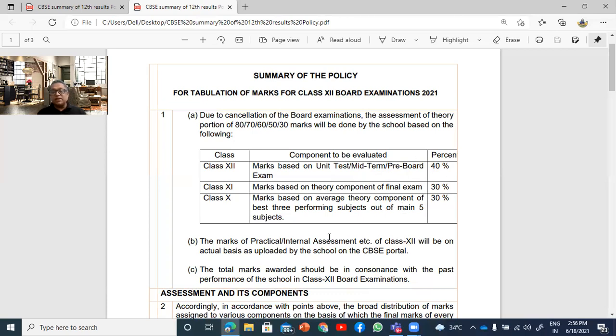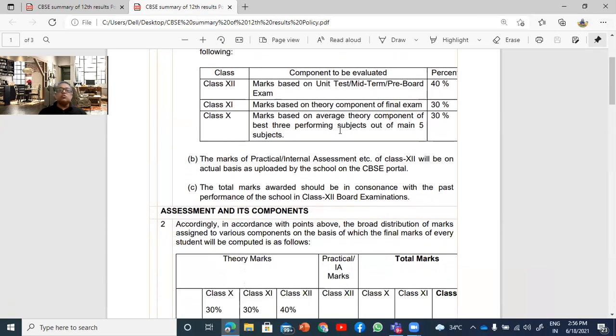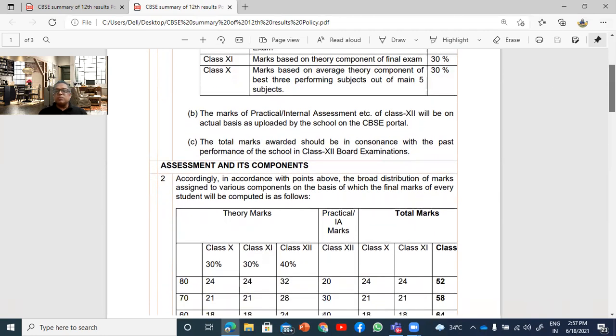Now they are saying that for the practical or the internal assessment, some subjects that have internal assessment and practicals will remain as they are on an actual basis, because the CBSE had said that you conduct the examination. Those schools which have not conducted the examination, please do it. So the total marks awarded will be with respect to a reference, just like you did in class 10. There'll be a reference year given to you based on your past performances, and it's not that the school can just put in any marks.